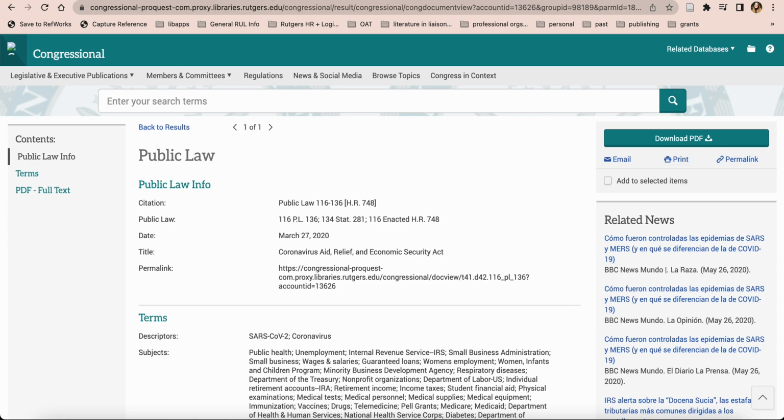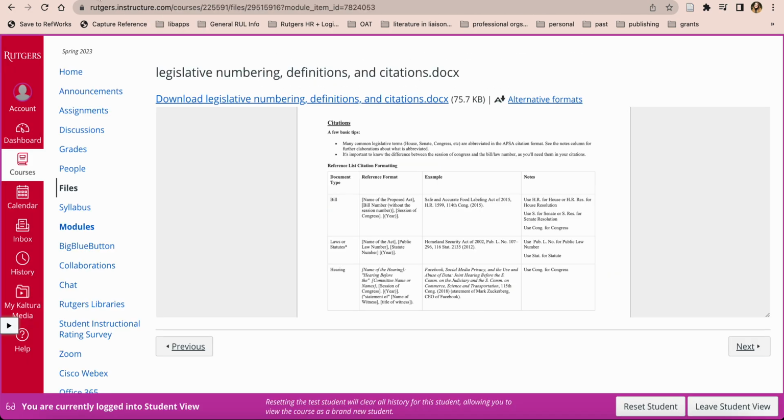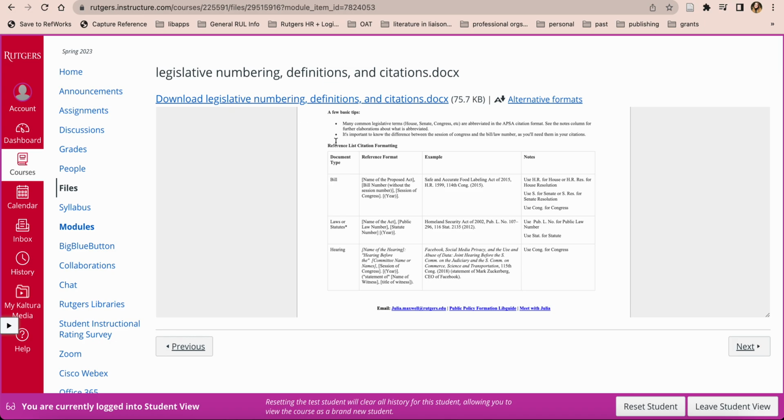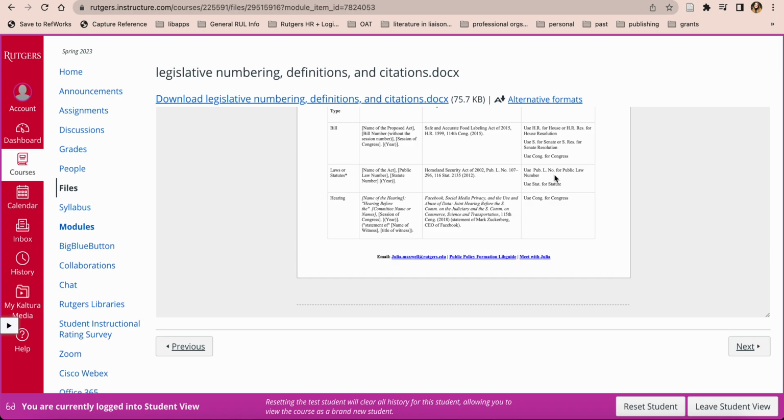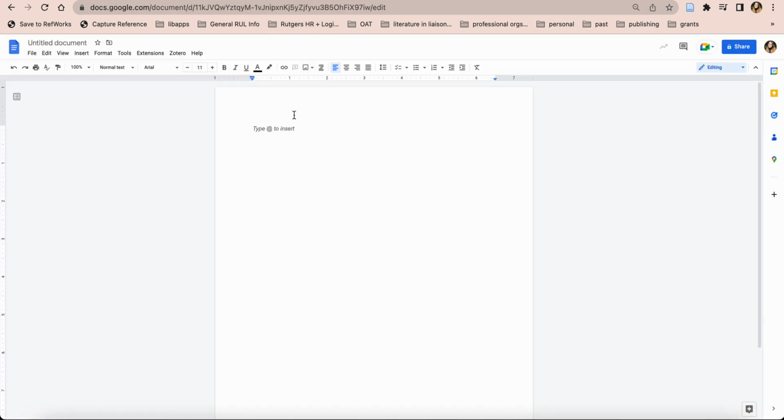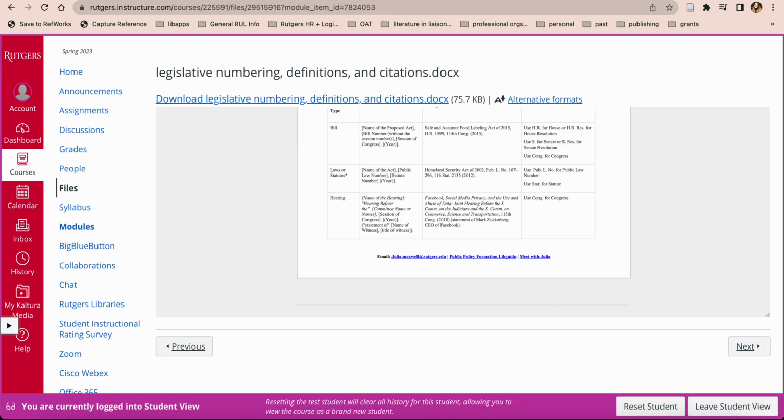So let's go ahead and go back to our handout here. There are several categories that this might fall under, but since it's public law, this particular law would fall under laws or statutes. We've got our format here, we've got an example, we've got what we need to abbreviate. So let's go ahead and open a new document. I've got just a blank document here where I'm going to practice.